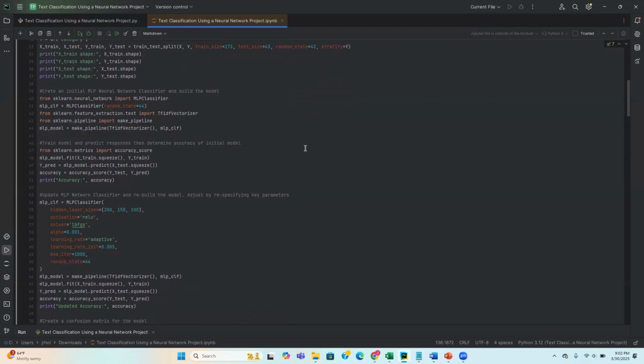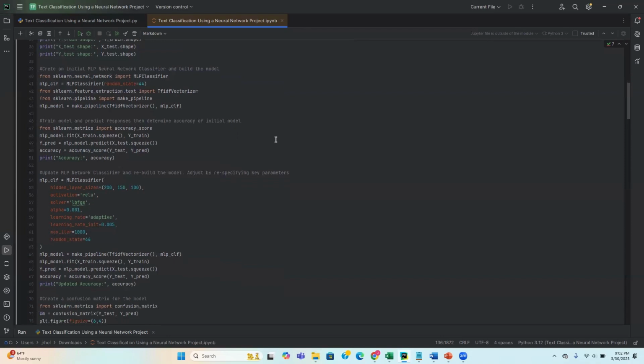It's now time to create our initial MLP neural network classifier and build our model. So we'll import the MLP classifier from sklearn, and then we'll set our parameters and write our code to create this model. Upon completing this step, we will go ahead and train our model and predict responses, and then determine the accuracy of our initial model.